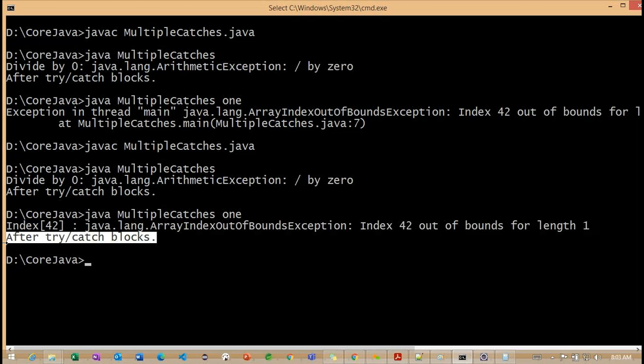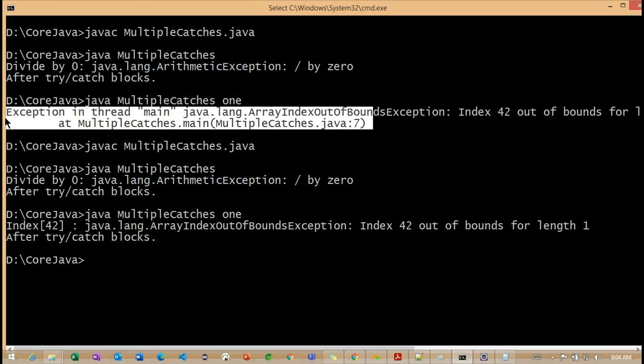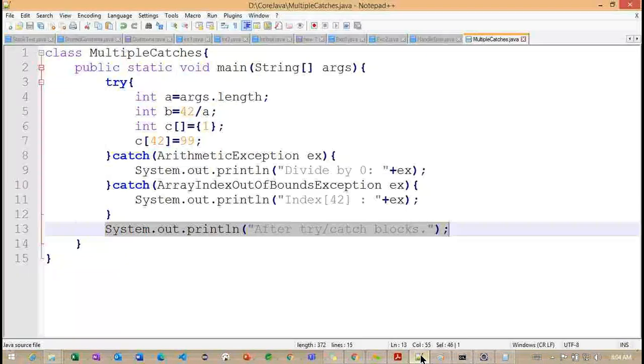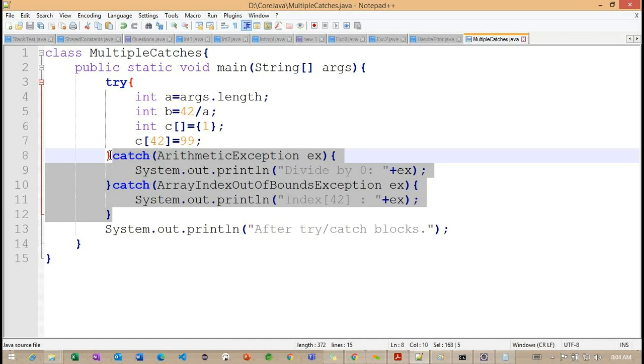Now what are you understanding here? Using this particular catch block, we have scope to work with additional operations. But if I'm not handling it here, we don't have scope to work with additional operations. So this is very important. We need to understand the catch block here. Here we are working with multiple catch blocks.